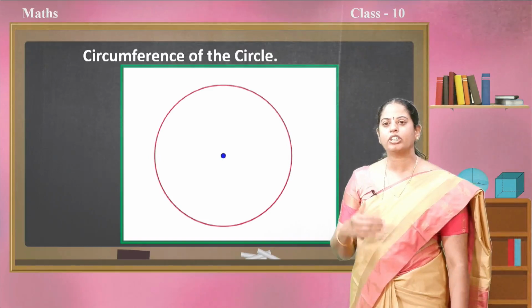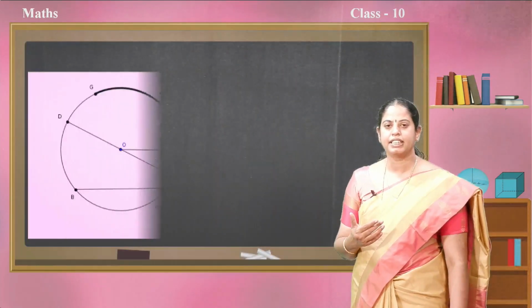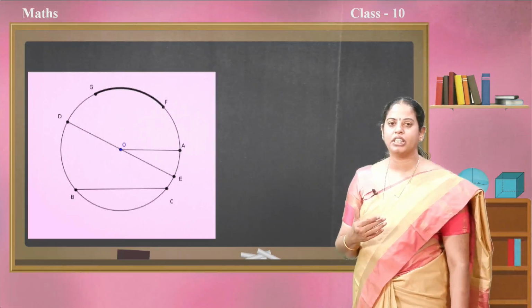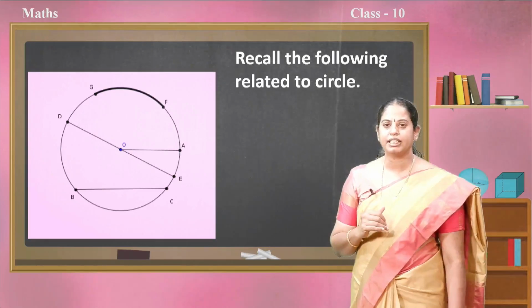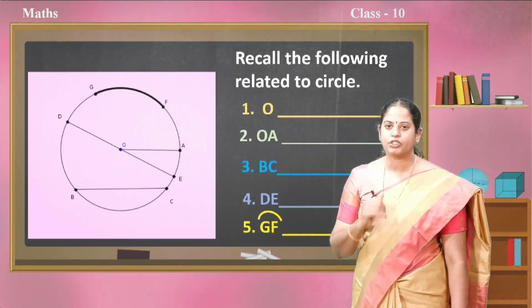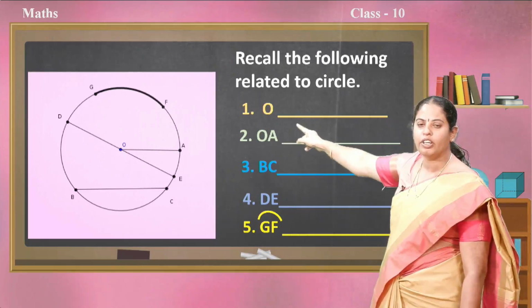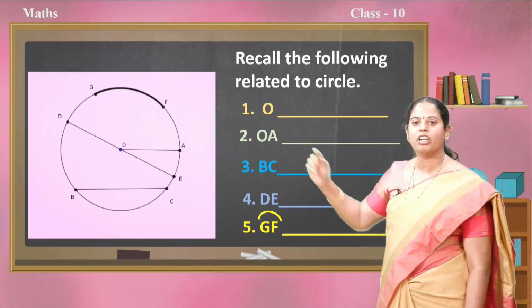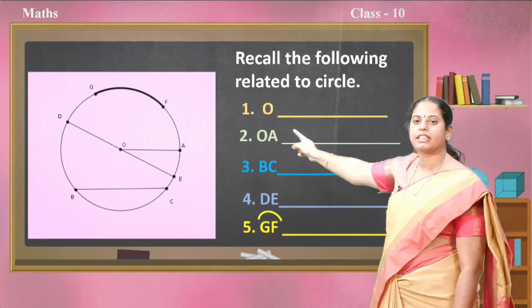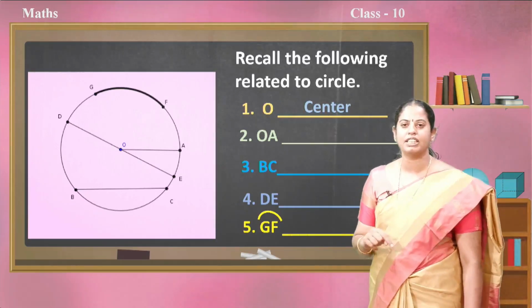Now I am going to give you some incomplete sentences with a picture. You recall those terms and try to answer these incomplete sentences. Okay. First one: what do we call the point O related to the circle? Yes, we have already recalled. Once again we are repeating, it is nothing but the center of the circle, that is the fixed point of the circle.